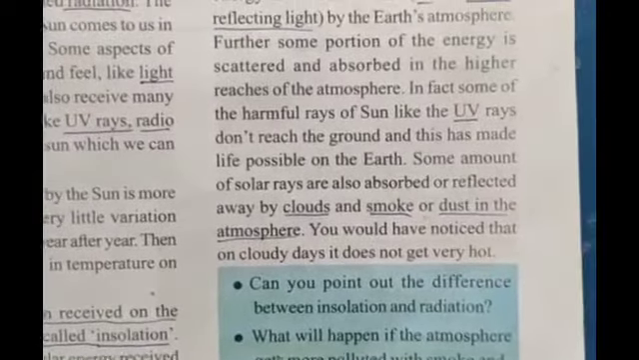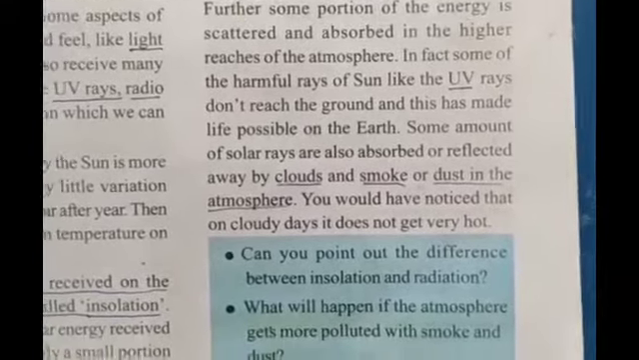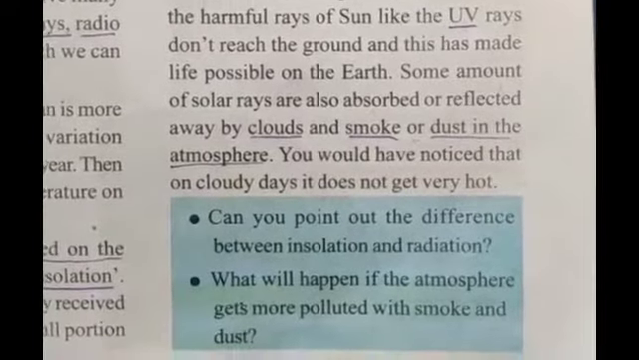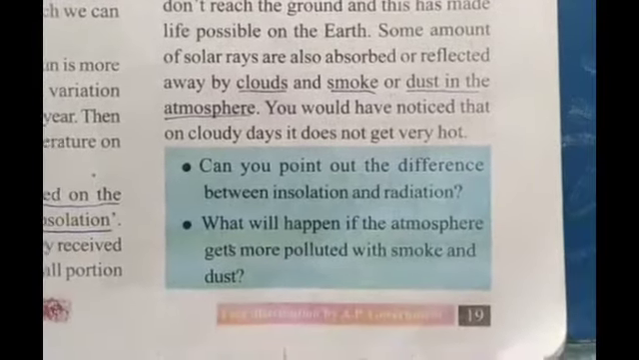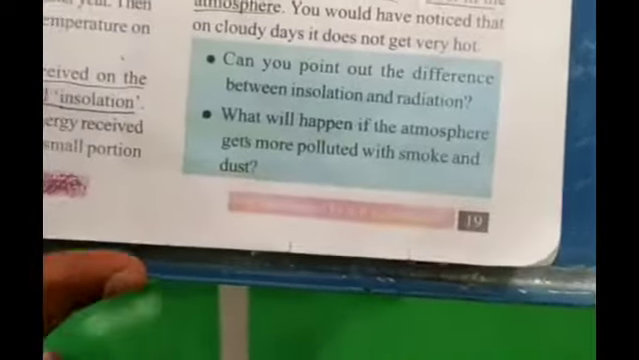Some portion of the energy is scattered and absorbed in the higher reaches of the atmosphere. Some of the harmful rays of the sun, like the UV rays, don't reach the ground, and this has made life possible on the earth. Some amount of solar rays is also absorbed and reflected away by clouds, smoke or dust in the atmosphere. Sun's rays and earth surface.